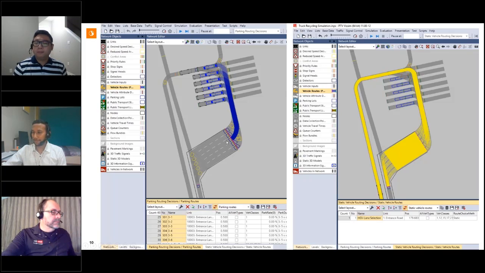So from each lane, a vehicle can enter all bays, but we decide which one to be used based on the parking rate. If a particular bay is available and is the closest, then we set the parking rate to 100% dynamically using COM script to make sure that the vehicle goes to the nearest available parking bay.